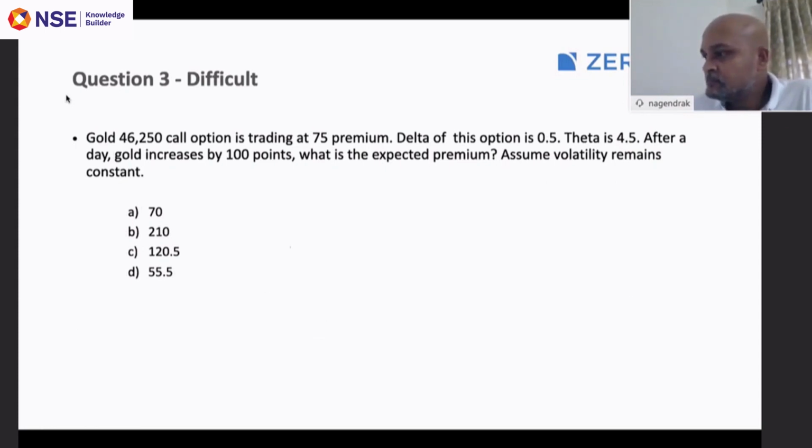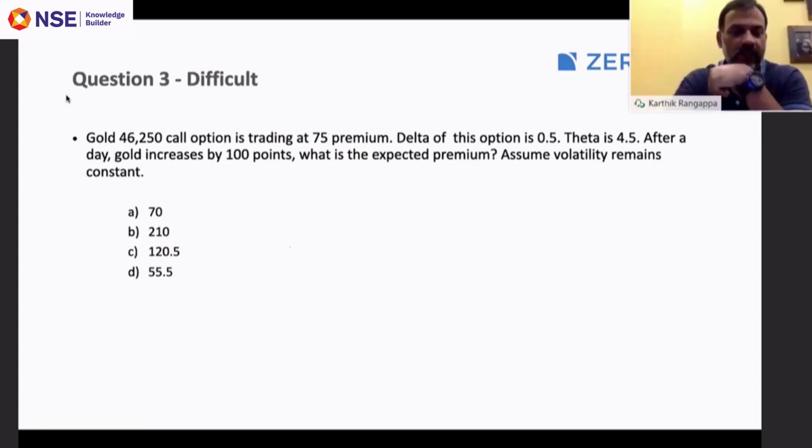So that's the third question, and with this third question, I will end the session today. Tomorrow, like you suggested, we will run through an options calculator, basic inputs, and how to use a calculator, and then we will discuss a few trading strategies.